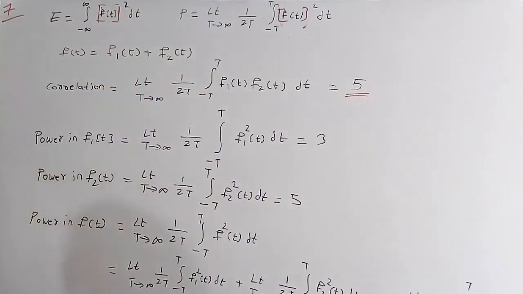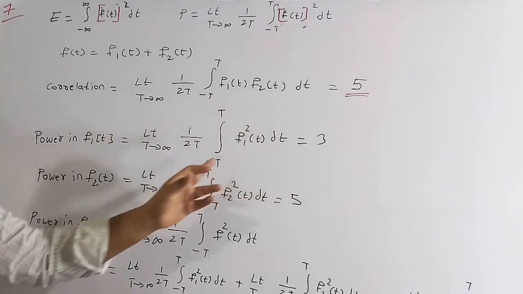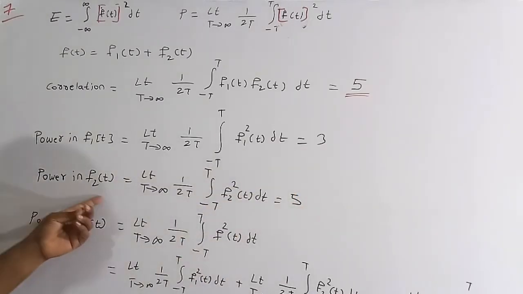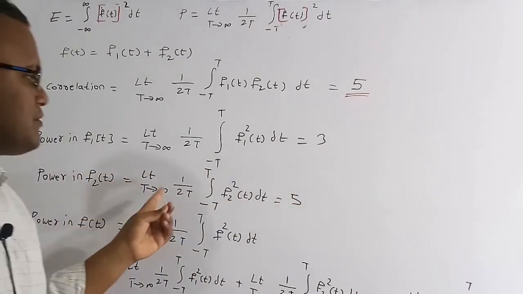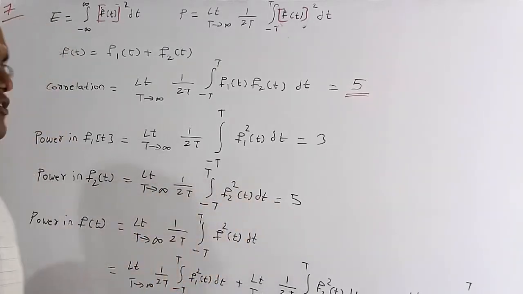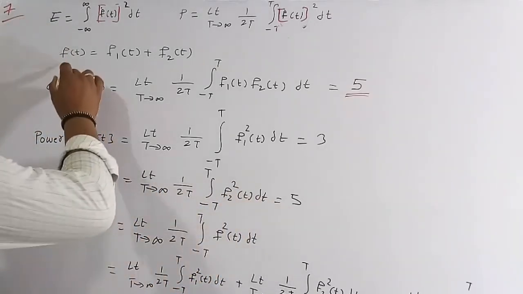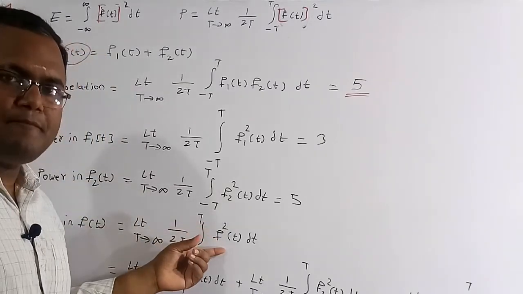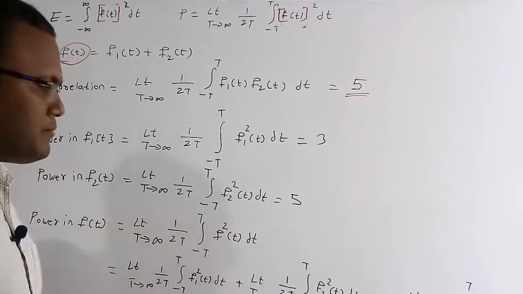In the question they have given this value as phi. They also gave the power in f1 of t, the expression of the power in f1 of t, which is equal to 3. Similarly, for the power in f2 of t, the expression with f2 of t whole square, the value is 5. Now we need to find the power in f of t, with the same expression but with f of t, which is f1 of t plus f2 of t.